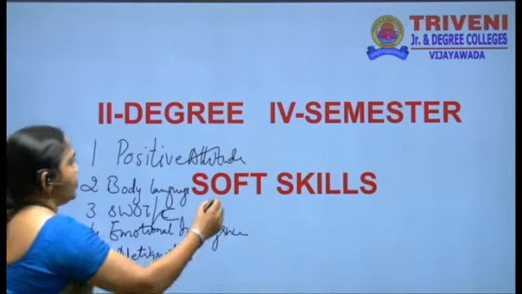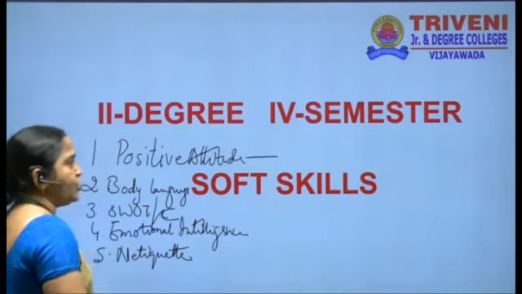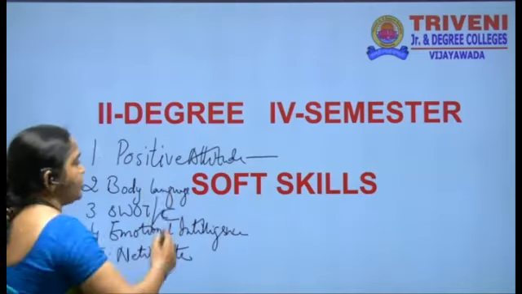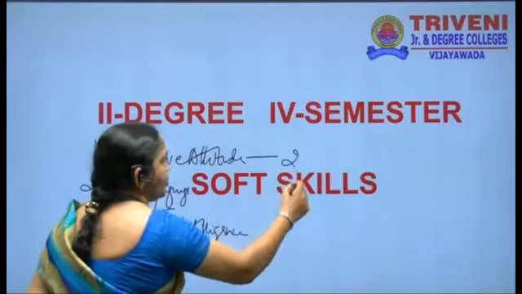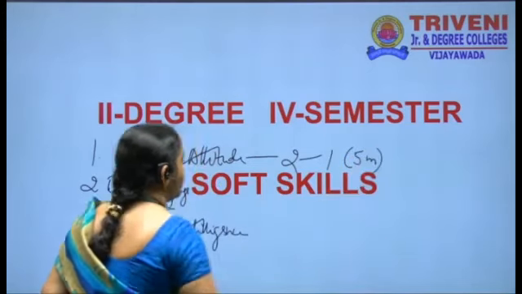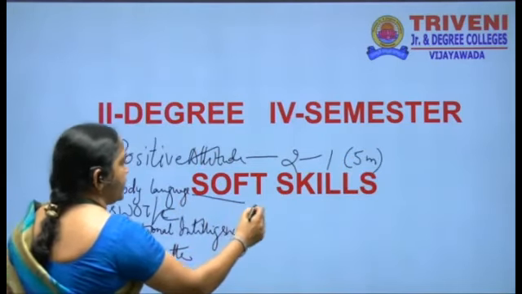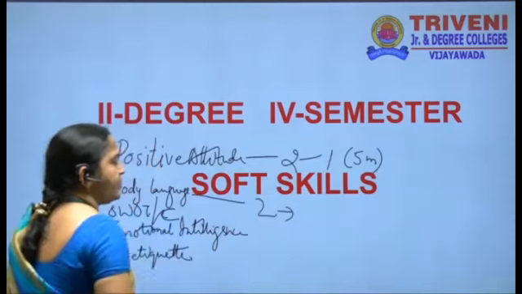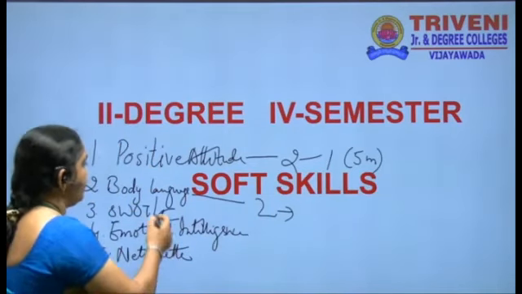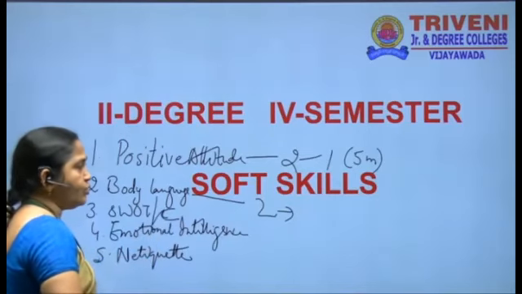Regarding the questions from the soft skills part, from positive attitude you will get 2 questions. You have to write any one. It's of 5 marks. And from body language, again, you will get 2 questions. For every topic, you have the choice. Option is yours.